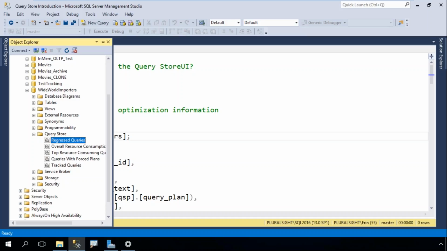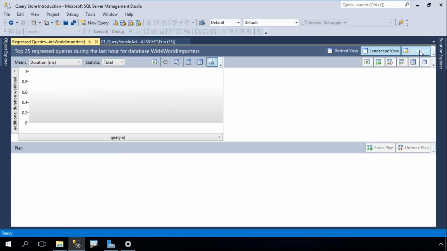Well, it may be that they've just regressed recently. So I can go into Configure, which is way over here on the right, and I can change this time interval from the last hour to, let's say, the last 30 minutes. And I can also change, hold on one sec, let's fire this up, right? I can also change, do I want that to be, here we go, zoom this in. Do I want to look at the regression for CPU, duration, writes, reads, memory consumption, physical reads?